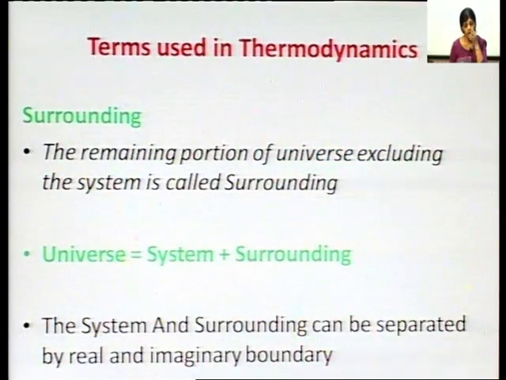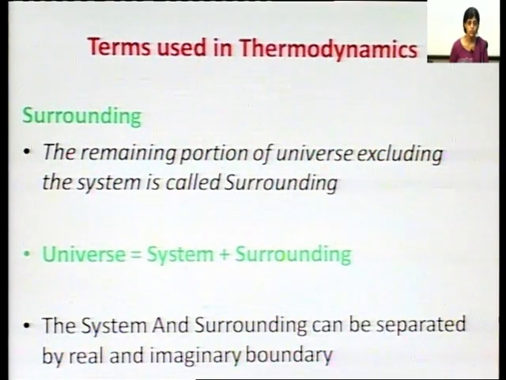Then what is surrounding? The remaining part of the universe excluding the system is called surrounding. Everything else except for the system is known as the surrounding. So, we can say that the total universe is made up of system and surrounding. If we sum up the system and surrounding, the whole thing is the universe.